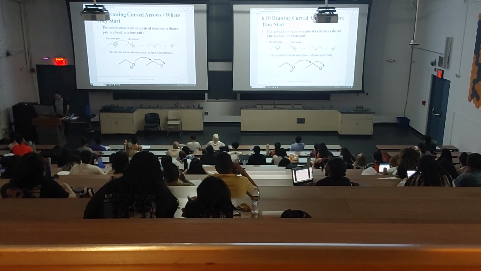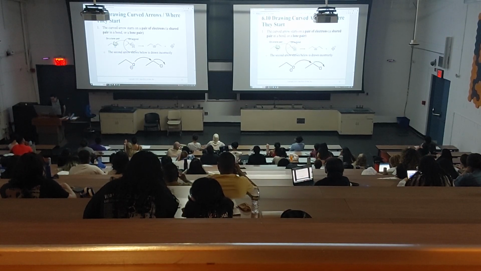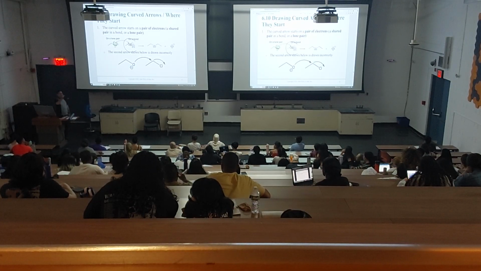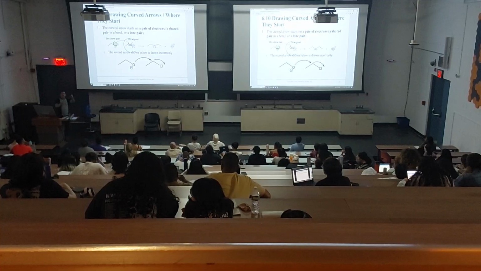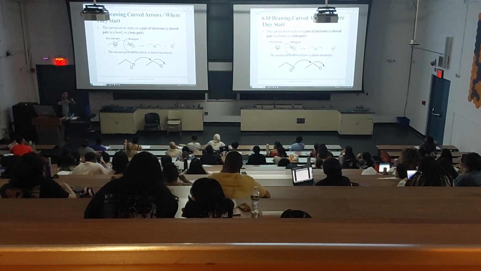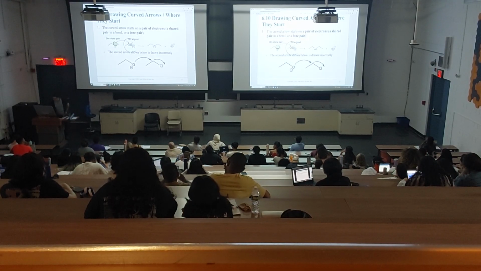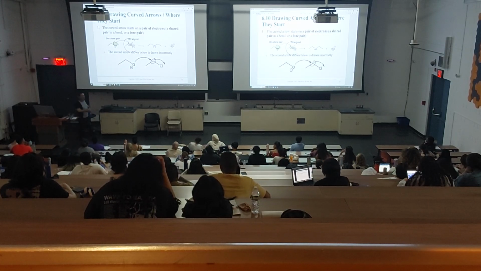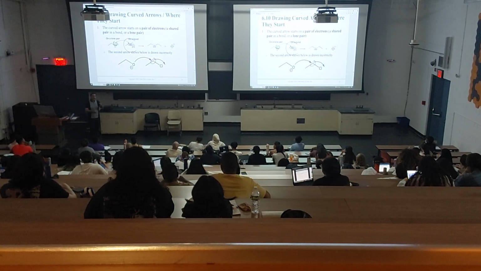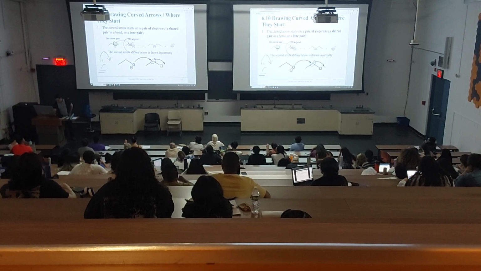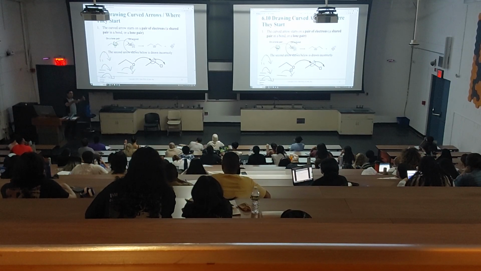Right, so things that you shouldn't do. See how the electrons, see the arrow, the pair of electrons attacking the carbon because the carbon has a positive charge. And notice the arrow starts in the middle of the bond. Why in the middle of the bond? Because the bond is made up of a pair of electrons, and an arrow always starts at a pair of electrons. This arrow is unacceptable because it is starting at the top. Arrows always start at a pair. When I say a pair, I mean a pair, whether it's a single bond or a lone pair. The arrow must start in the middle of a pair of electrons.